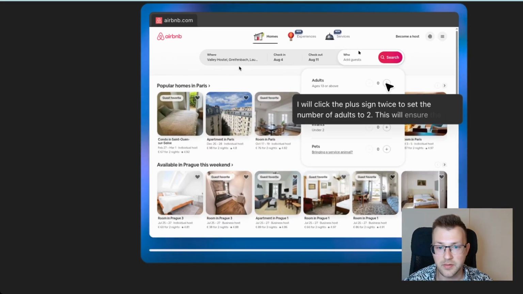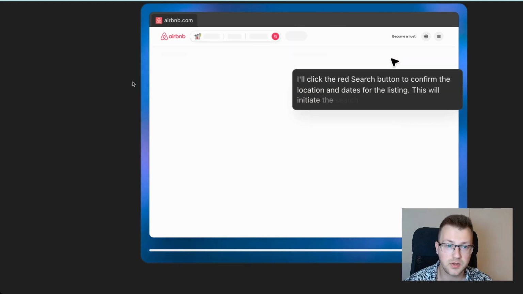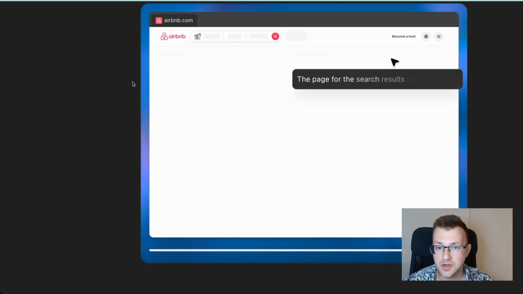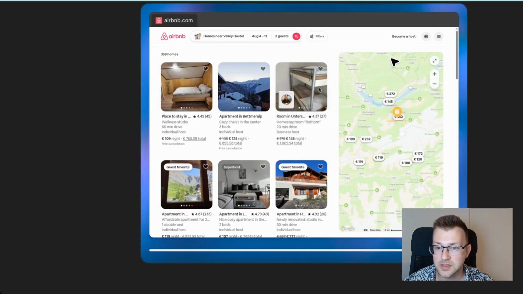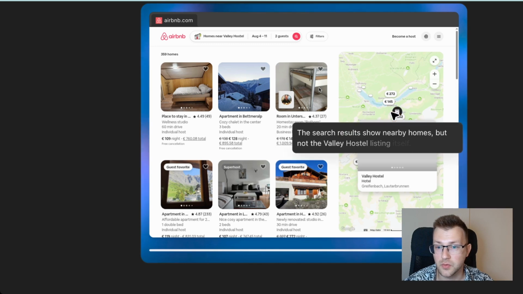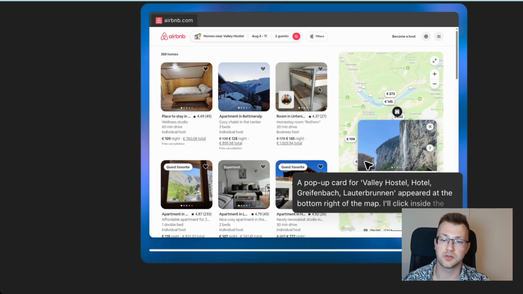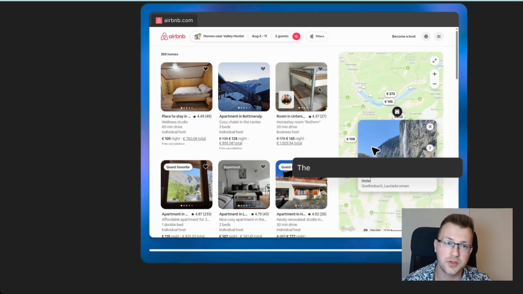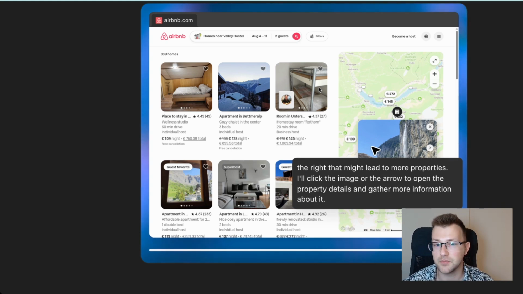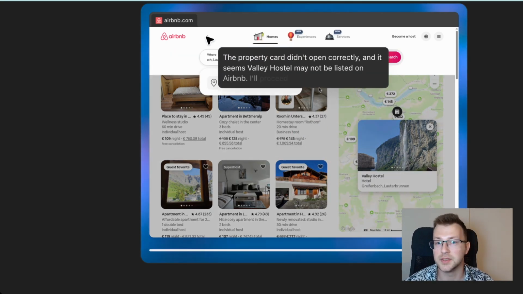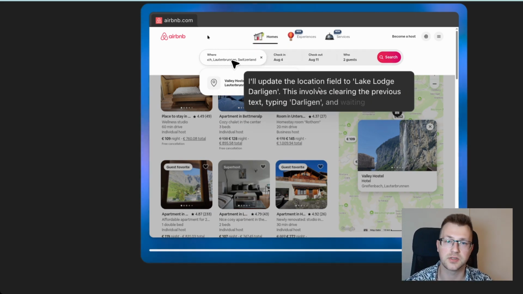So you can see every action that it takes. You can see that it's picking up the number of guests as we requested, 2. And this is where the problem starts. You can see the page for the results currently loading. I will wait. So this is sometimes a problem: even though it says that it's loading, it will react too quickly, and then it will try to refresh the page. And when it refreshes the page, it thinks that it's loaded already, but it didn't. So it takes some time and causes some problems, let's say.